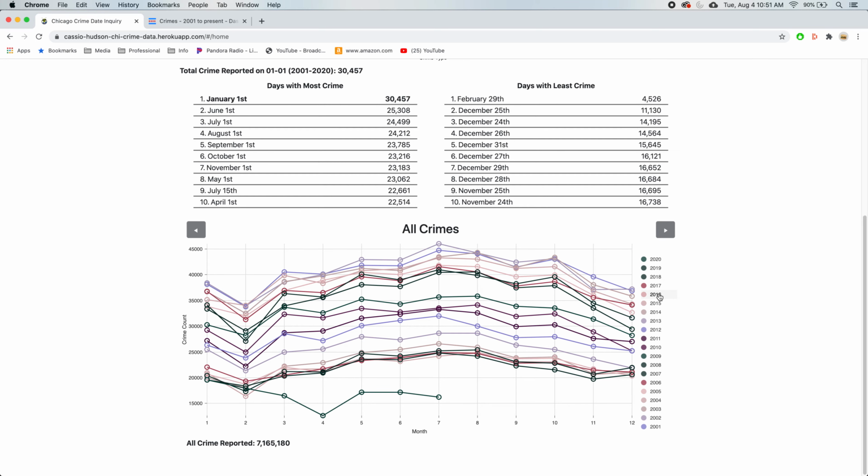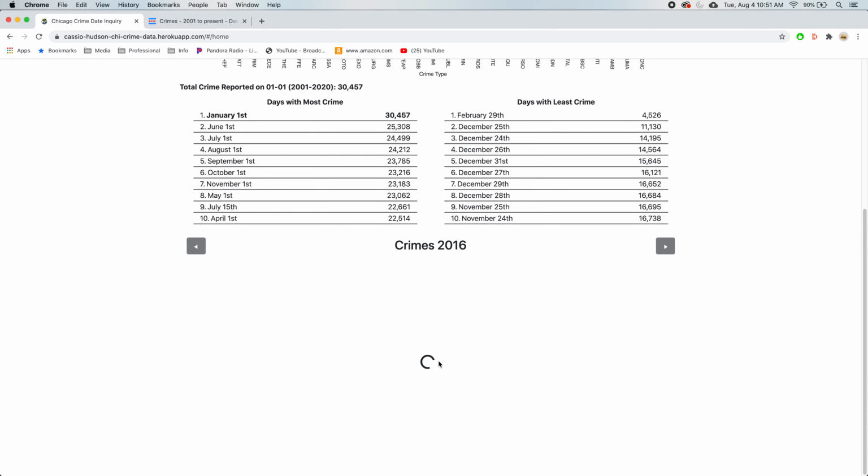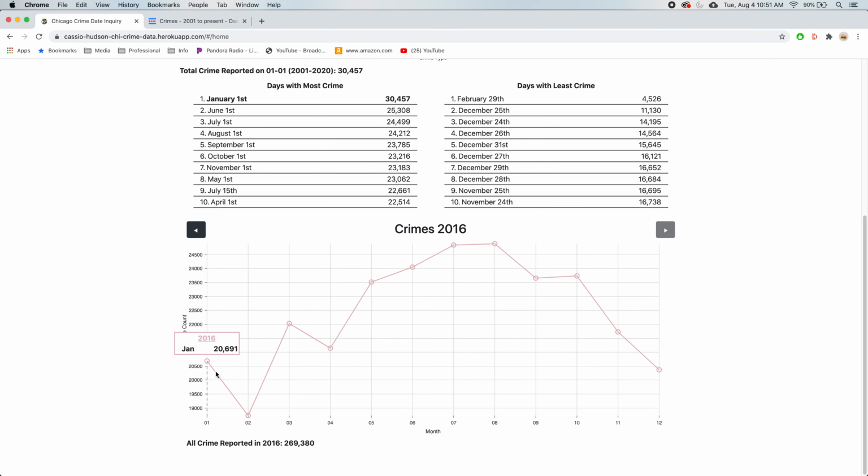In addition to this layout, you're able to click on the legend right here, and then it'll bring up this single year. This is crime in 2016 by month.